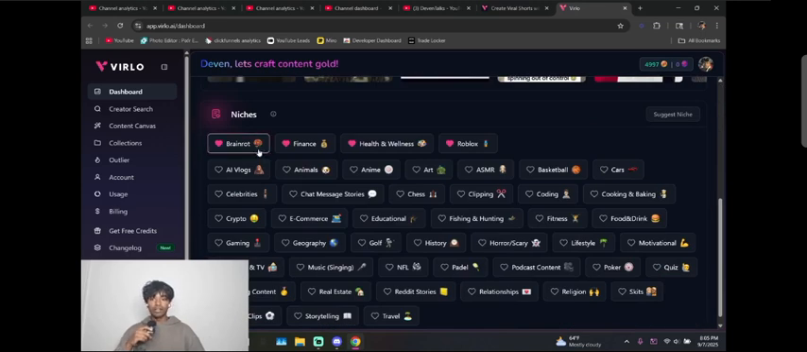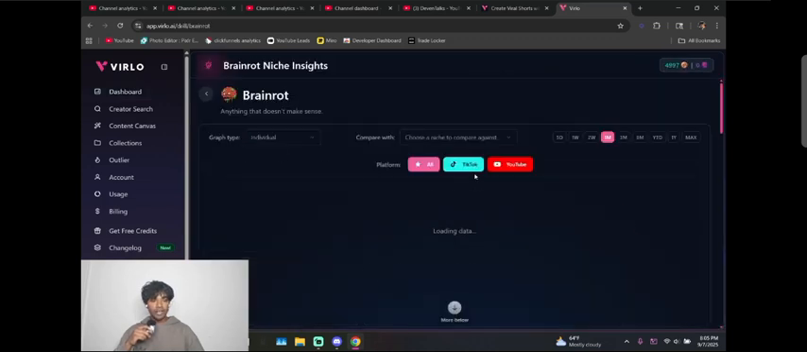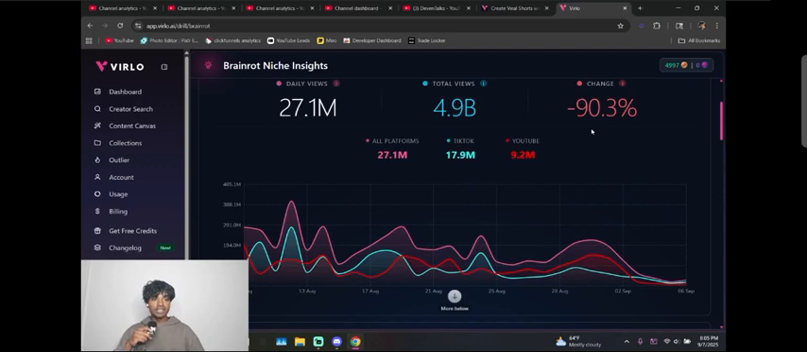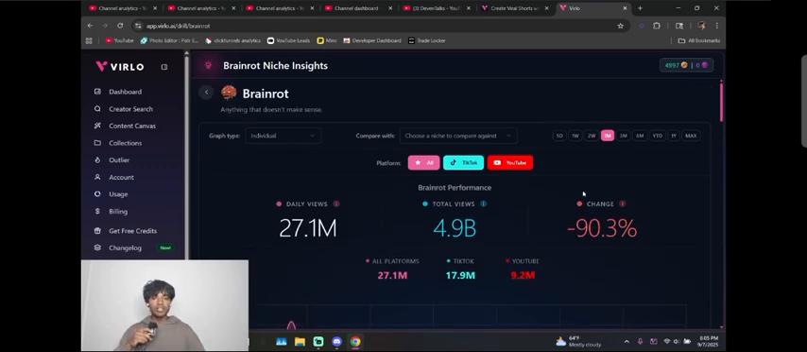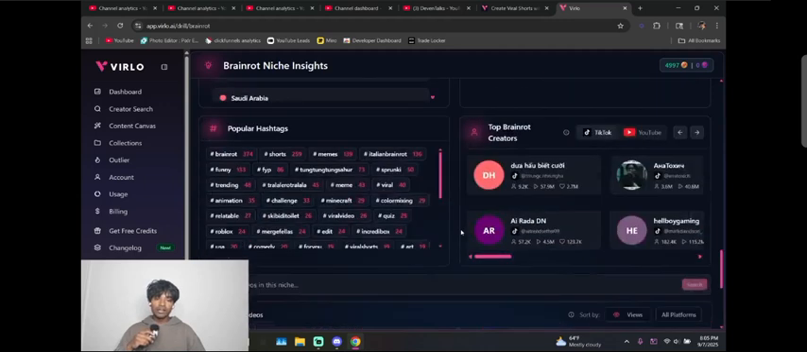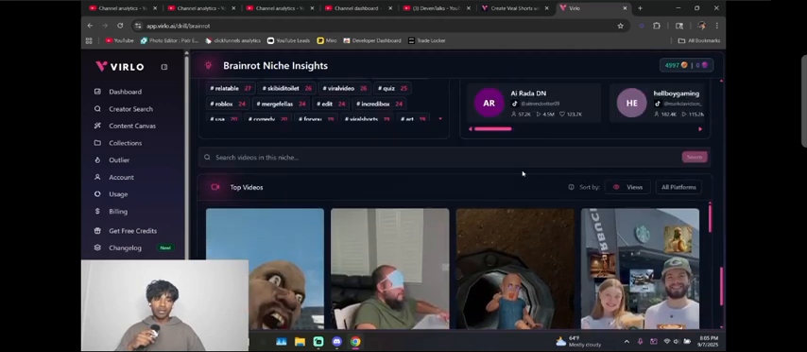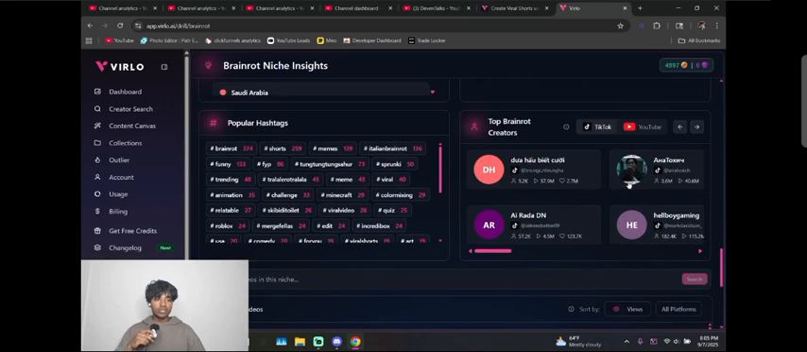If I click on brain rot, for example, it's going to load into a new page. On this new page, you're going to be able to see the percentage chance you have to go viral. I know this says a negative 90% chance, but remember guys, this is in the past month. And what I'm teaching you guys is how to basically go viral in any niche, but I use brain rot as a good example. If you go down here, you're going to see all of the videos that are performing well in the past month. And then we can sort by YouTube or TikTok here.